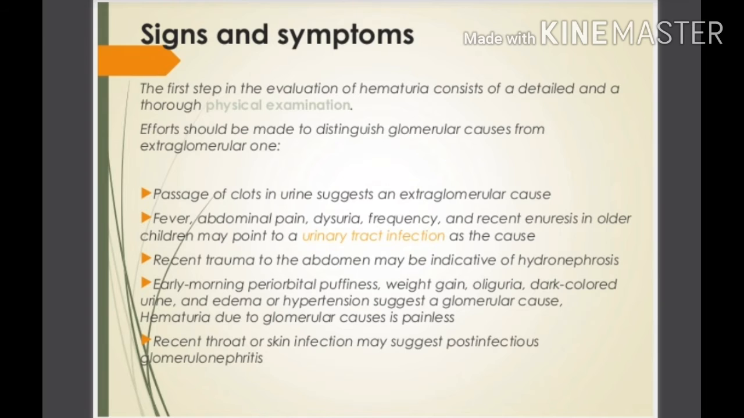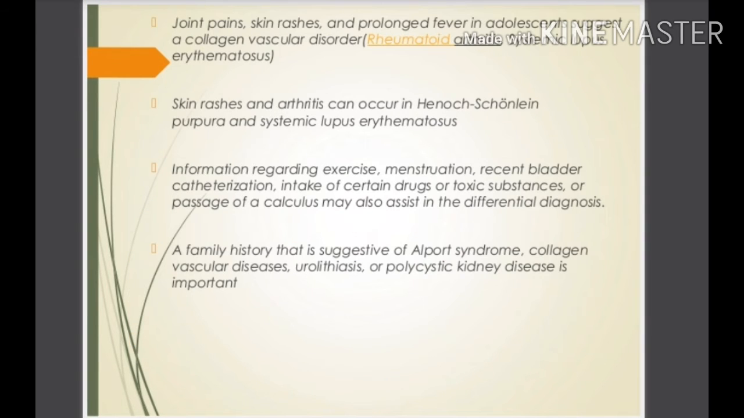Recent throat or skin infection may suggest post-infectious glomerulonephritis. It also causes the hematuria. So it is suggestive of post-infectious glomerulonephritis, mostly streptococcal infection. Patient may also experience joint pain, skin rashes and prolonged fever in the adolescent.